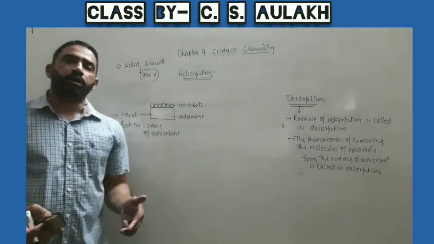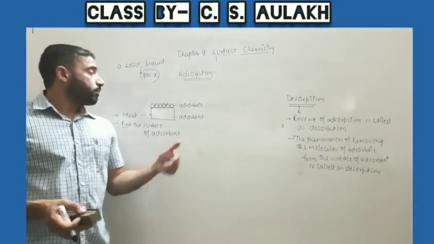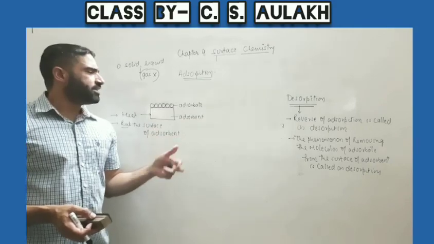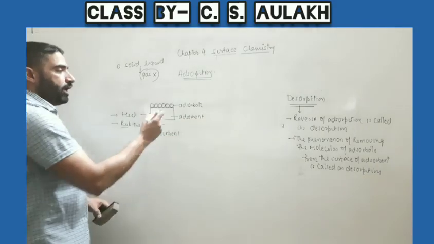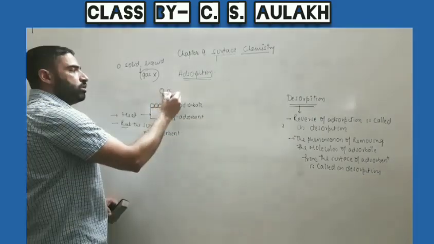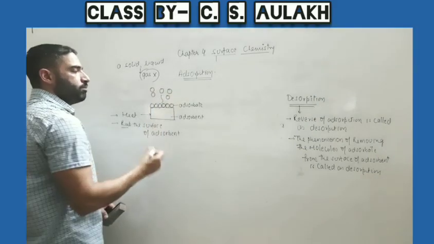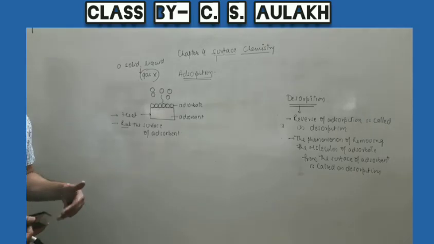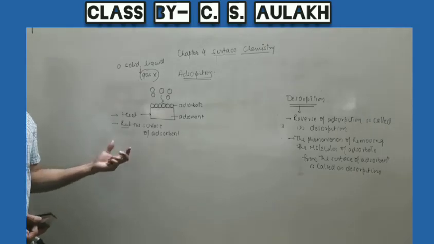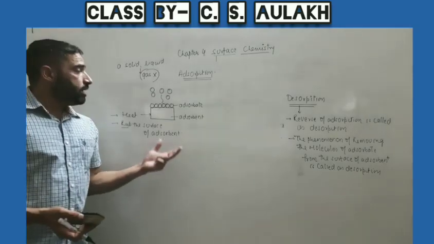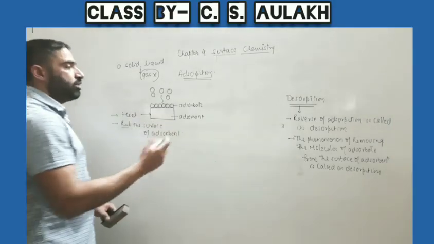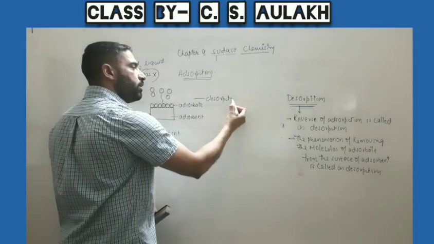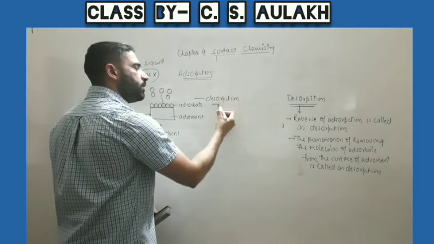We observe that the molecules of adsorbate start leaving the surface. They start escaping from the surface because of heating. The molecules gain energy from the heat, their kinetic energy increases, and they move away from the surface, or we can say desorption occurs.